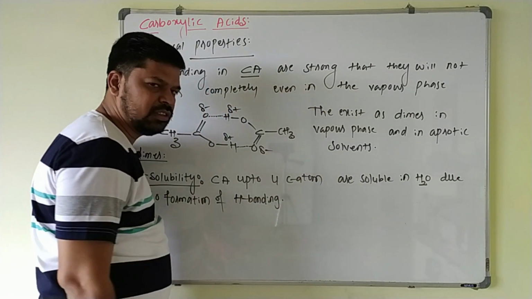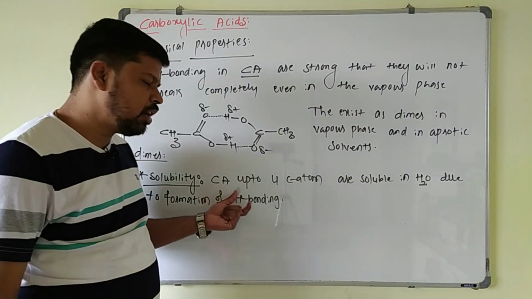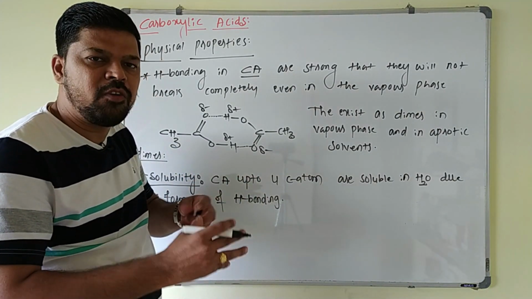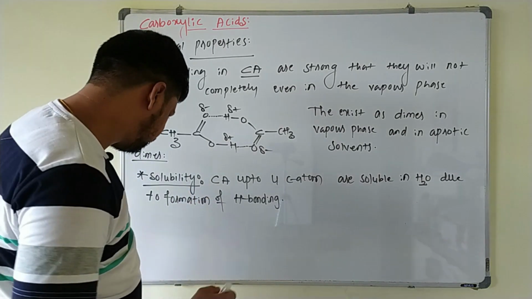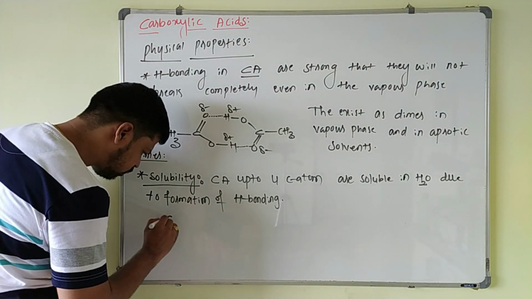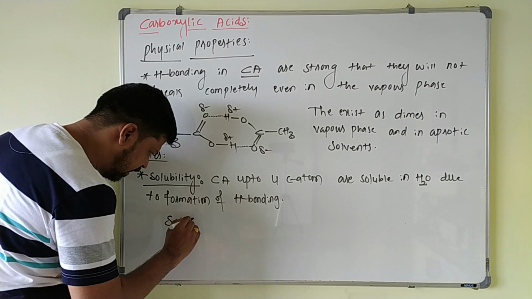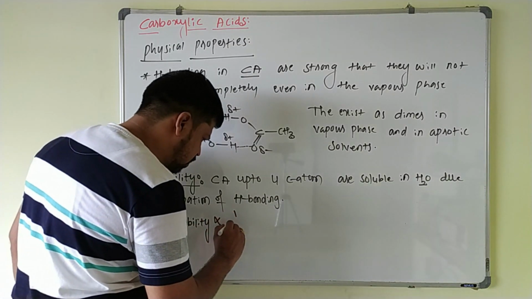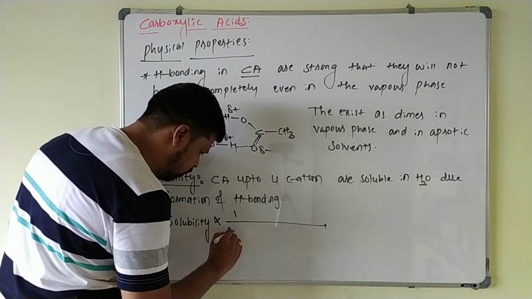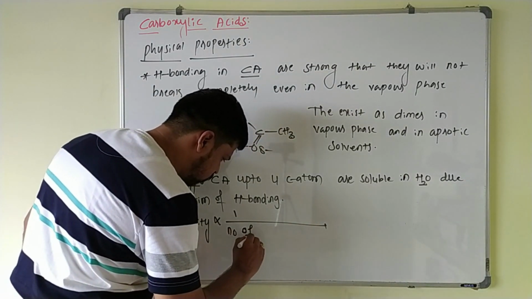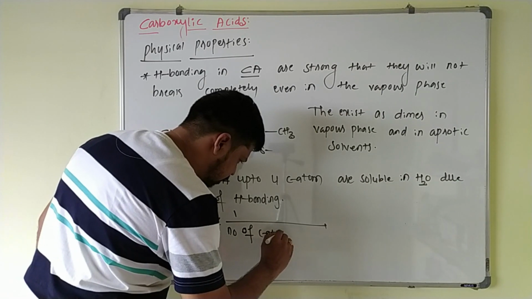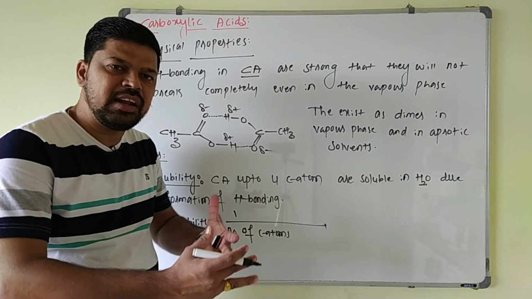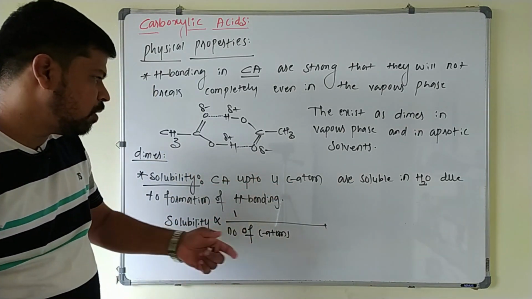with the water. So as the number of carbon atoms in the carboxylic acid increases, what happens? Their solubility will decrease because the hydrophobic part will increase. So the solubility of carboxylic acid is inversely proportional to the number of carbon atoms. As the number of carbon atoms increases, the alkyl group size will increase, so their solubility will decrease.